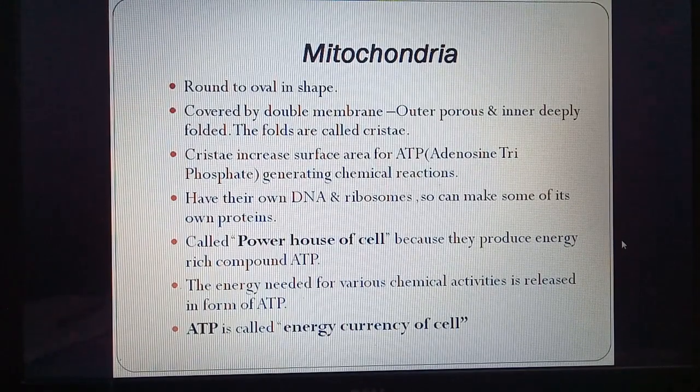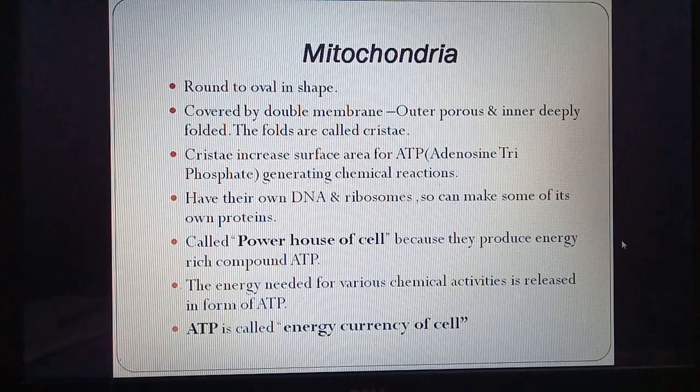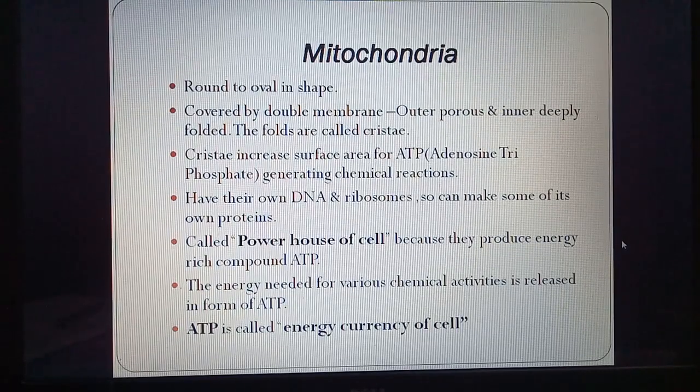So mitochondria are also called the powerhouse of the cell because they produce the energy rich compound called ATP. Now the energy needed for various chemical activities is released in the form of ATP. So ATP breaks and releases energy whenever a cell needs it. That's why ATP is also called the energy currency of a cell.